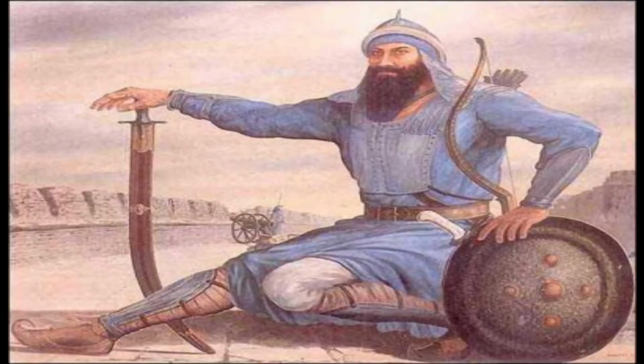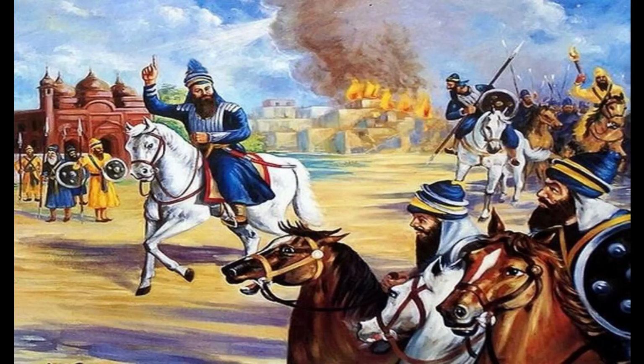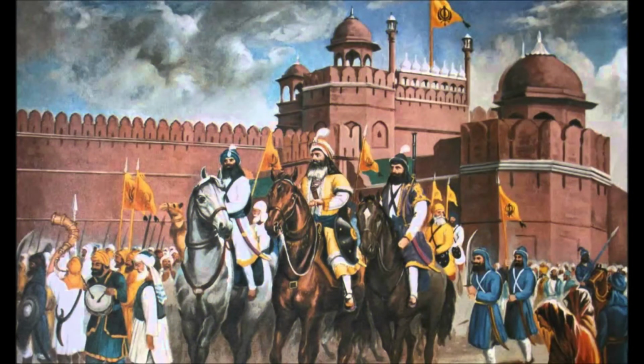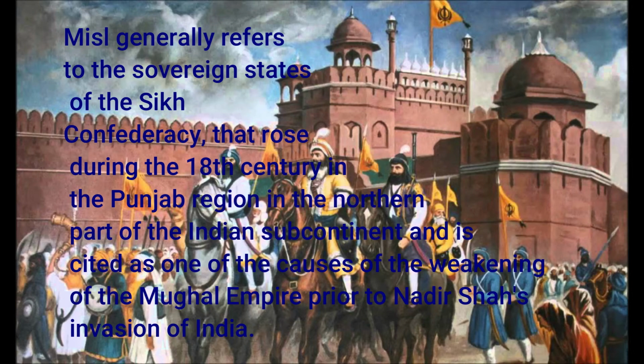After Guru Gobind Singh, Banda Bahadur rose as the leader of the Sikhs. He carried out the fight against the Mughals. Eventually, the Sikhs brought Punjab and Jammu under their control. They organized themselves into 12 misls or confederacies. These misls were equal in status and cooperated with each other. But with time, they also started to fight among themselves.